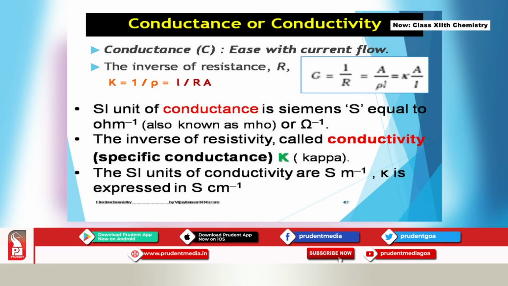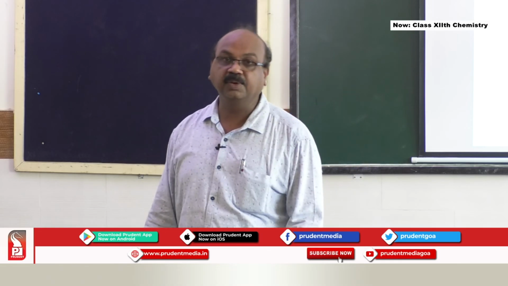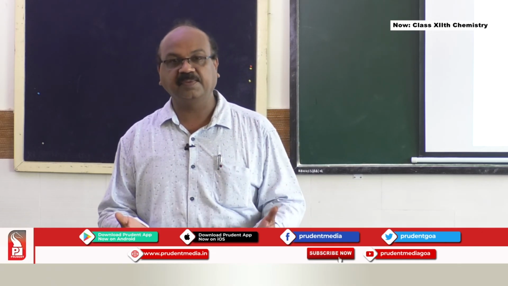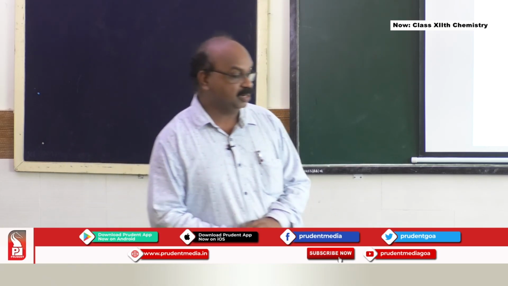The inverse of resistivity is called conductivity, and here it is known as specific conductance K, also called kappa. The SI unit of conductivity is Siemens meter inverse, or K is expressed in Siemens centimeter raised to -1. Then equivalent conductivity and molar conductivity. If you know the definitions of equivalent weight and molecular weight, you can easily understand equivalent conductivity and molar conductivity.